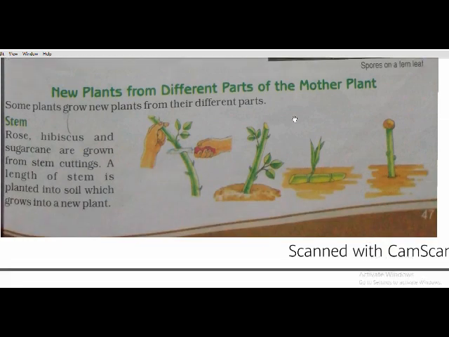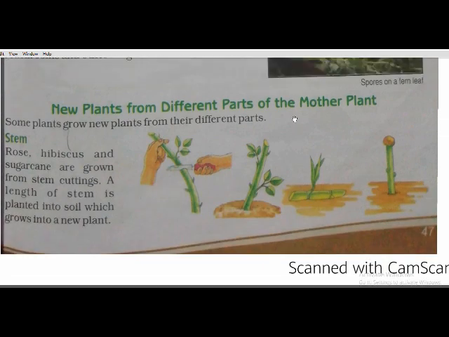New plants from different parts of the mother plant. Some plants grow new plants from their different parts. As you know, from the branches also you can get a new plant, like stem of rose, hibiscus and sugarcane are also grown from stem cutting. A length of stem is planted into soil, which grows into a new plant.